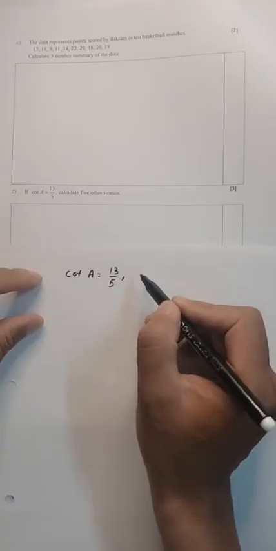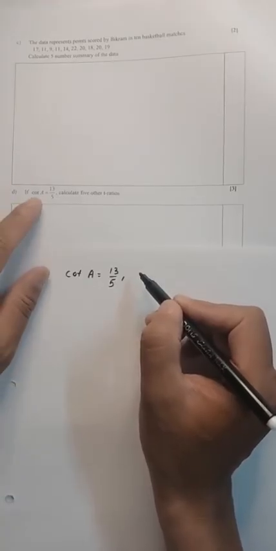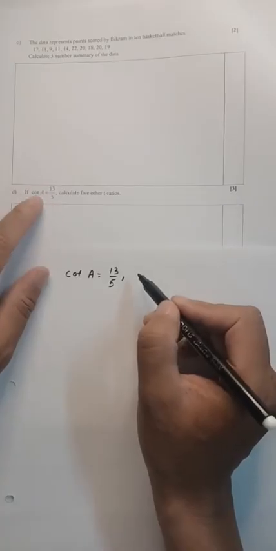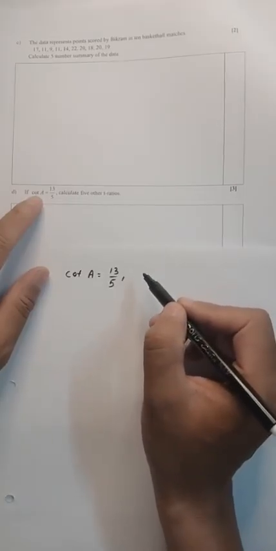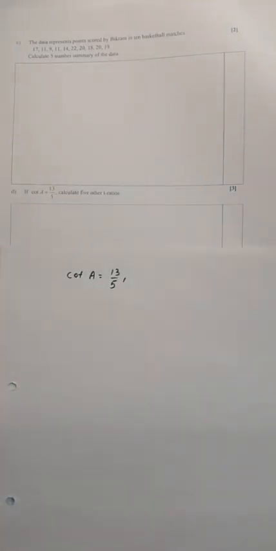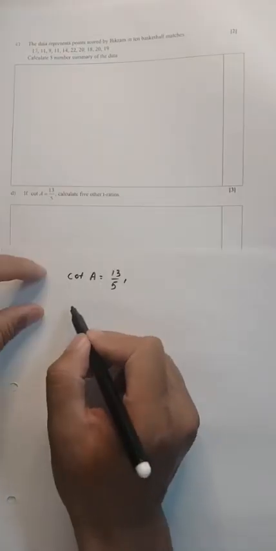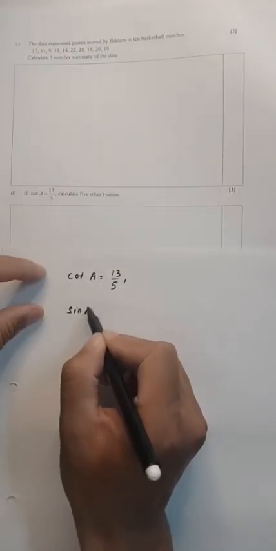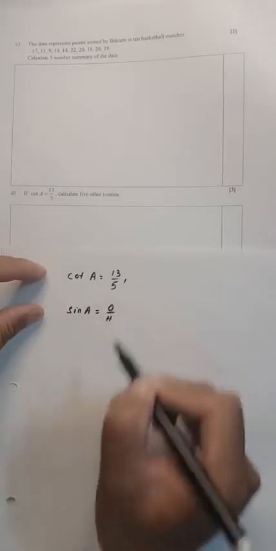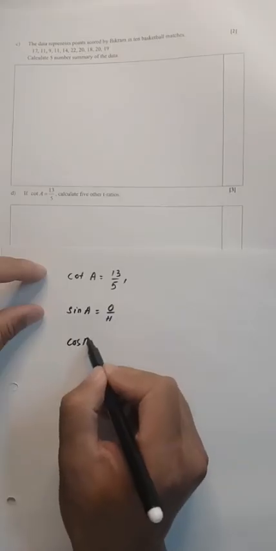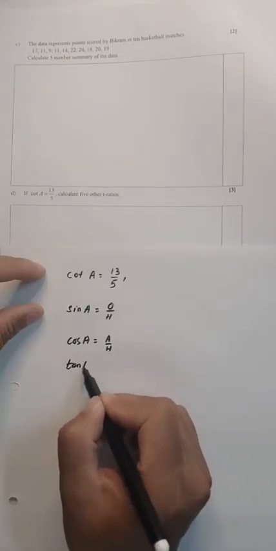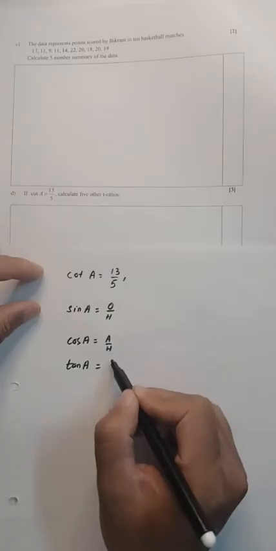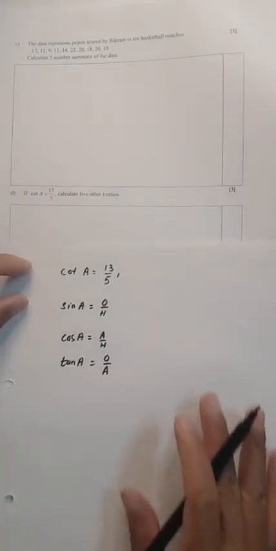To find the other T ratios, we use the value of the angle A, which is 13 by 5. Sin of A is opposite over hypotenuse. The cos of A is adjacent over hypotenuse. The tan of A is opposite over adjacent.